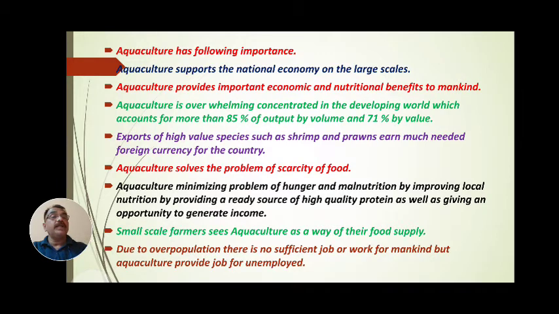remember that day by day in India, one Australia is added annually. Population increases tremendously, but food production does not increase the same way. We all know that population increases in a geometric way, and food grain increases in an algebraic way.